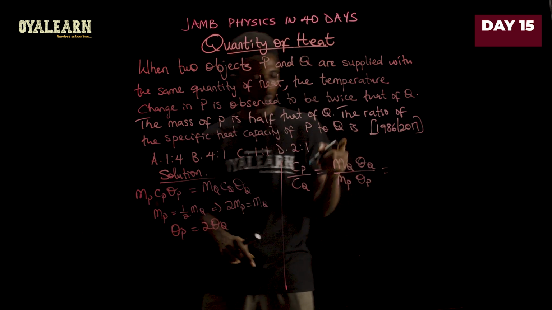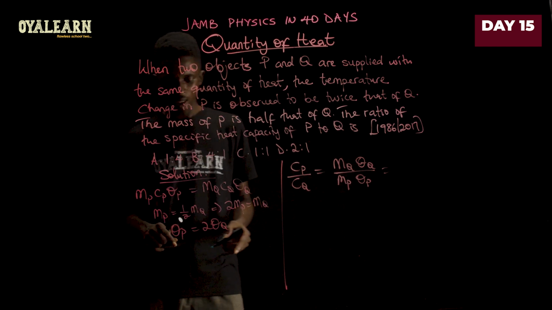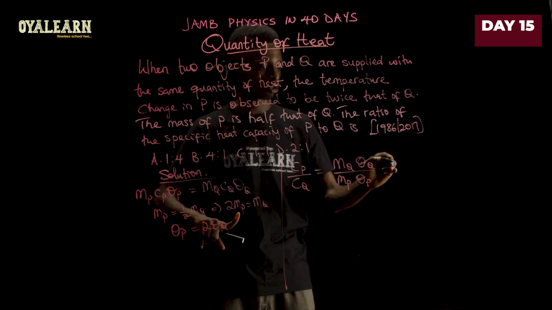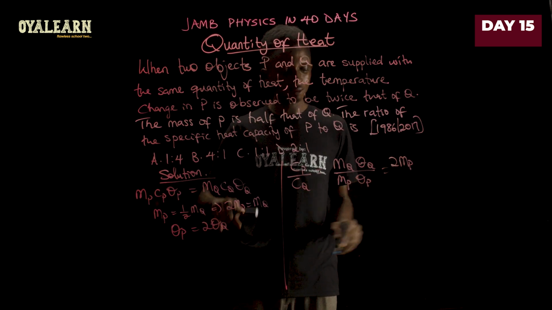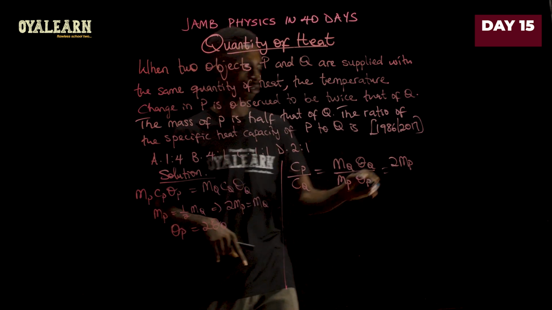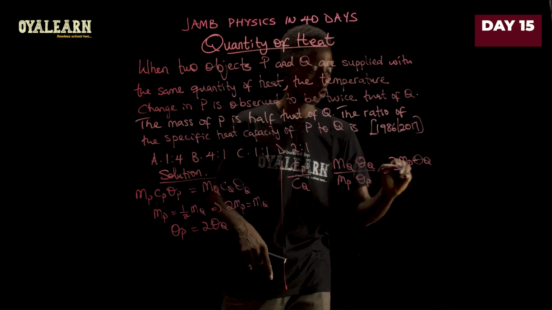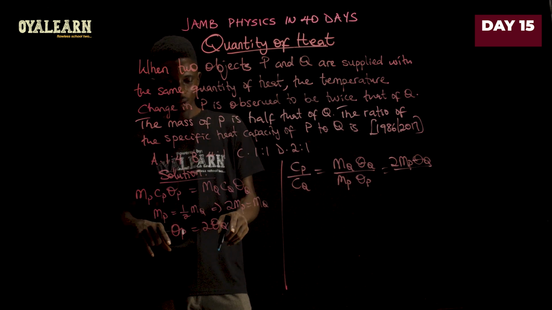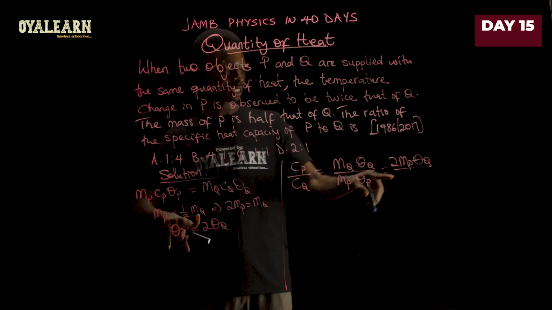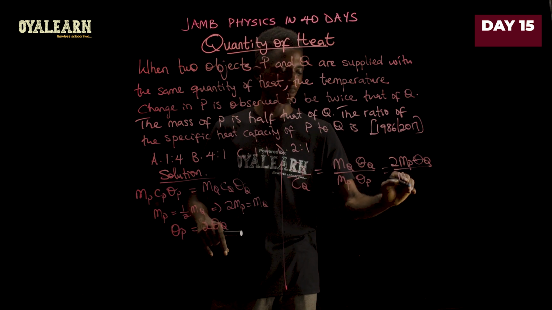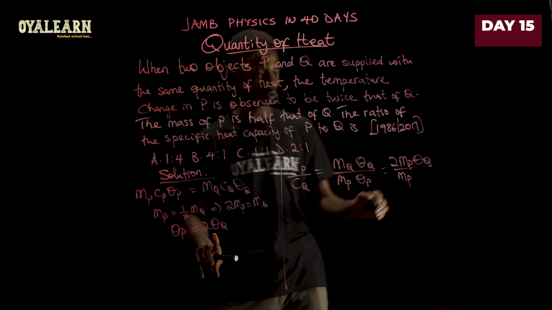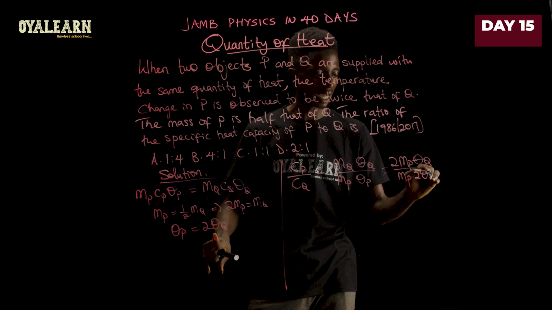Now, working with this, we see their relationship. From here, we already see that M of Q is twice M of P. So 2 M P, and then theta Q. Oh, theta P is twice of theta Q. So I'm just going to put theta Q here over M of P. Now M of P is half of M of Q. So since we already have M of P here, I'll keep this as M of P so that it can cancel out. And then here we see that theta P is twice of theta Q. So I put this as 2 theta Q.